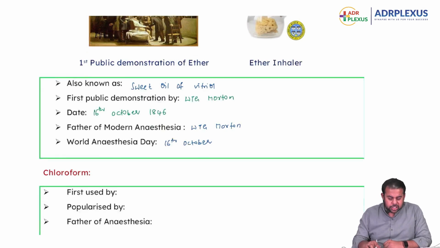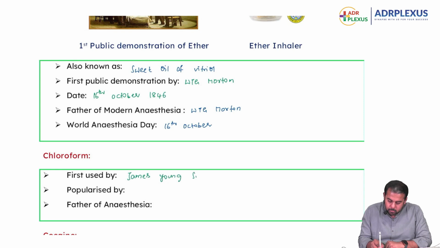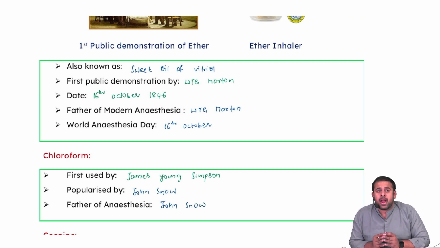Chloroform was first used by James Young Simpson and popularized by John Snow. John Snow is called the father of anesthesia. Father of modern anesthesia is W.T.G. Morton, but father of anesthesia is John Snow.